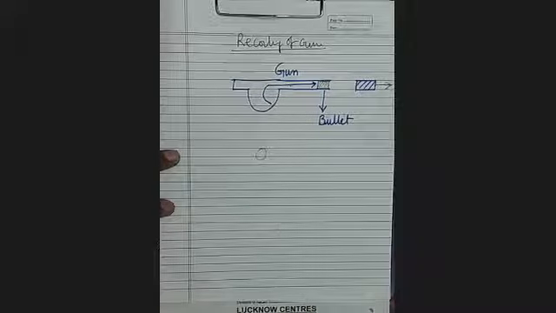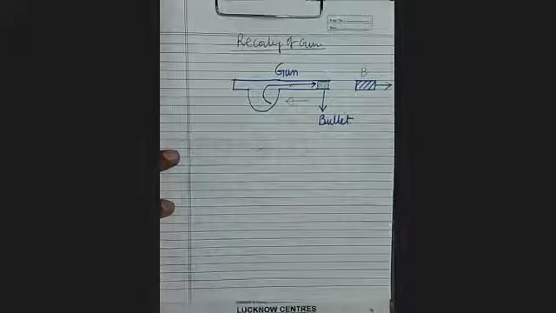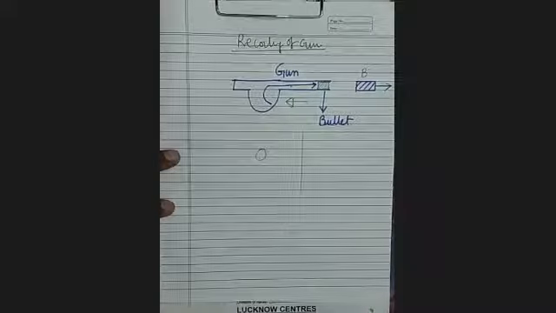But after firing, the bullet has acquired momentum in this direction. Therefore, the gun will also acquire the same momentum in the opposite direction in order to keep the total momentum 0.